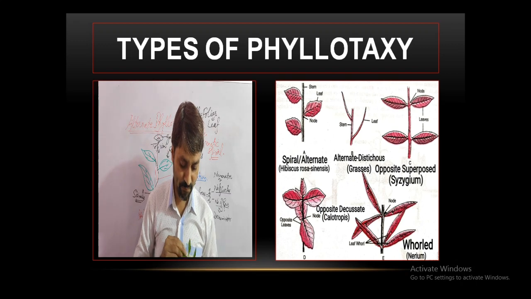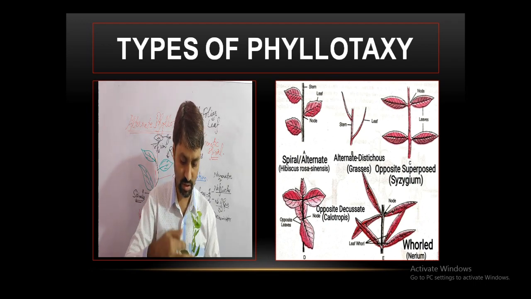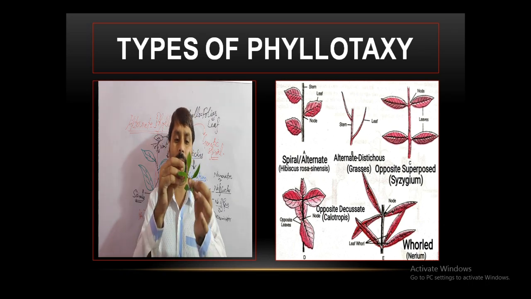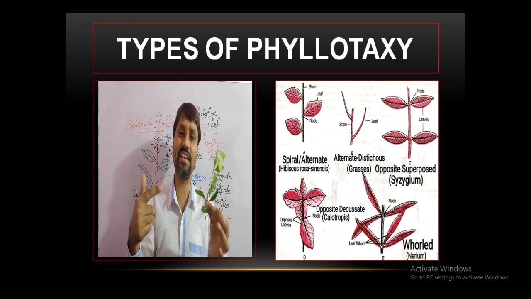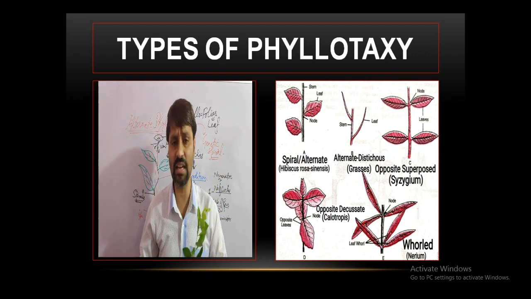Now if we look at such plants, we find separate rows, 2 rows, now 4 rows, 1, 2, 3 and 4. What I want to say is that at a node there will be only 2 leaves, but on the successive node, they will be at a 90-degree angle to the previous node. The condition is like this. See here.